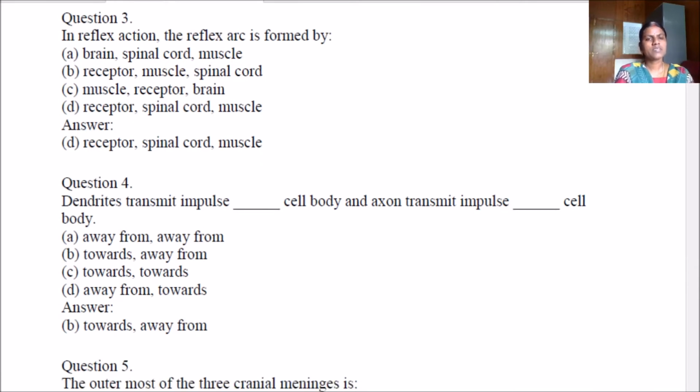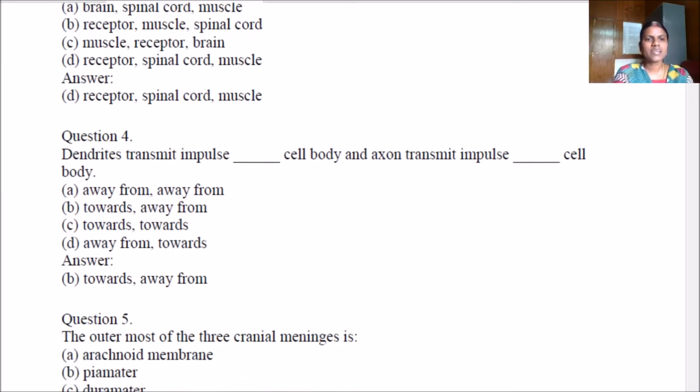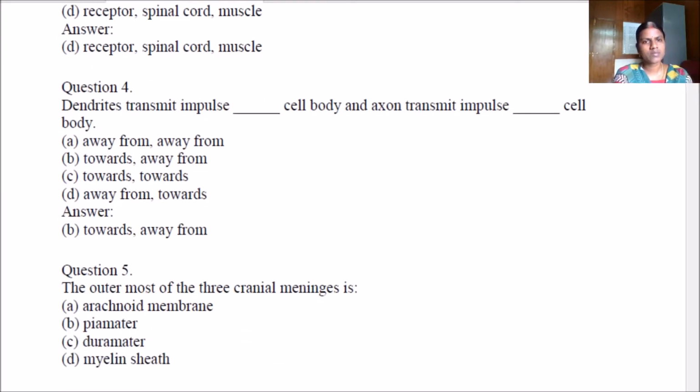In reflex action, the reflex arc is formed by receptor, spinal cord and muscle. Dendrites transmit impulse towards the cell body, and axon transmits impulse away from the cell body. Yes, it's towards the cell body and away from the cell body.